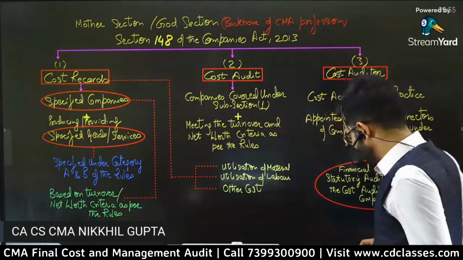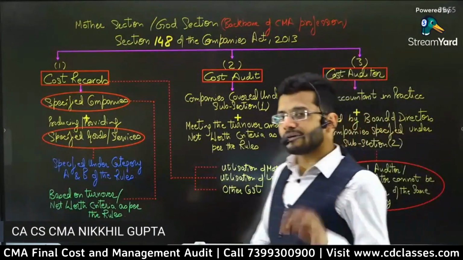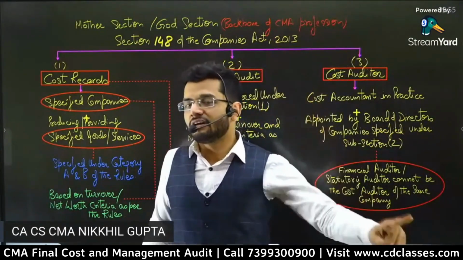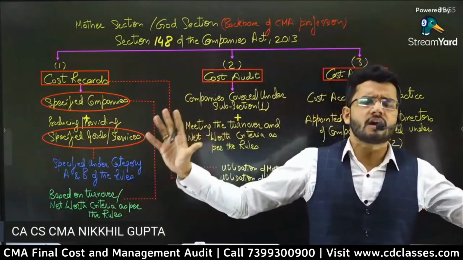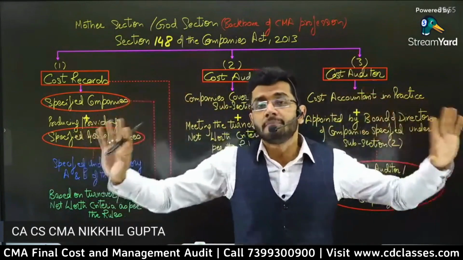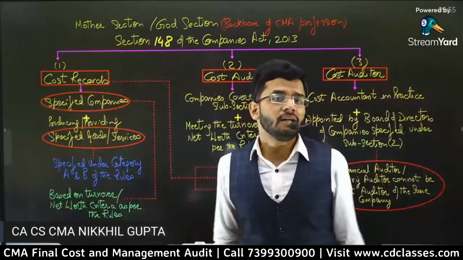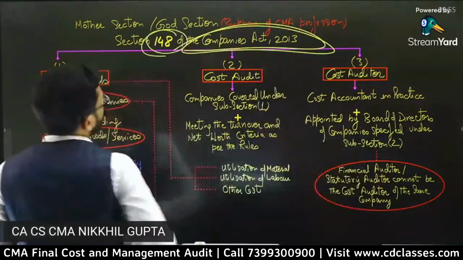With folded hands, I start the most important section of the journey of CMA, the most important section for the profession of cost accountancy and the entire CMA fraternity: section 148 of the Companies Act 2013.